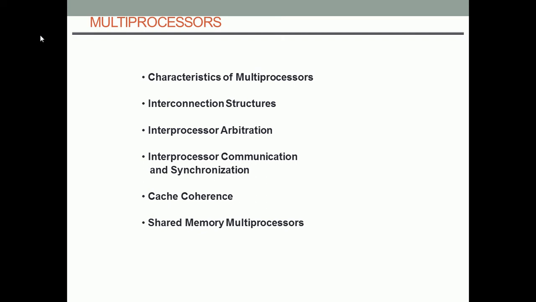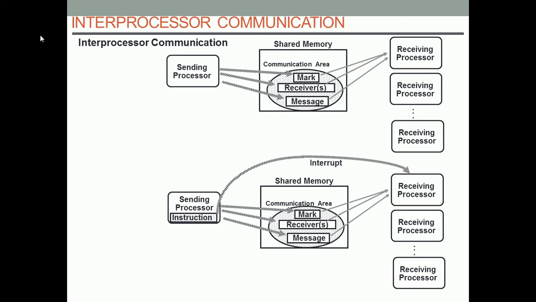As the name indicates, interprocessor communication is the communication between two or more processors, either for synchronization or for any task. We can define the processor which starts the communication as the sending processor, and the processor involved in the communication by the sending processor as the receiving processor.